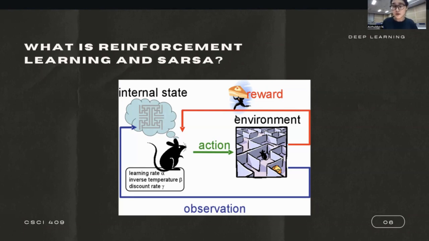So here I will explain what reinforcement learning and SARSA actually are and how they can be useful for our case. Reinforcement learning is when an agent, in our case a device, doesn't know anything about the environment. The device learns about the environment by conducting several actions and receiving feedback on them. SARSA basically means state, action, reward. As you can see, there is a small explanation of how state, action, reward works.